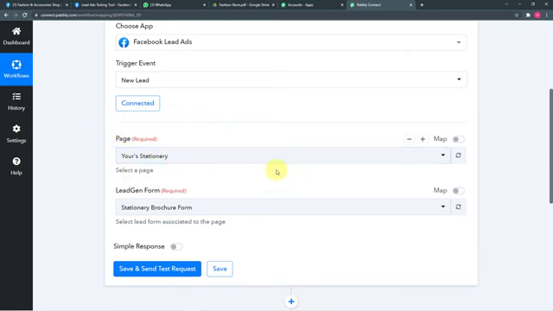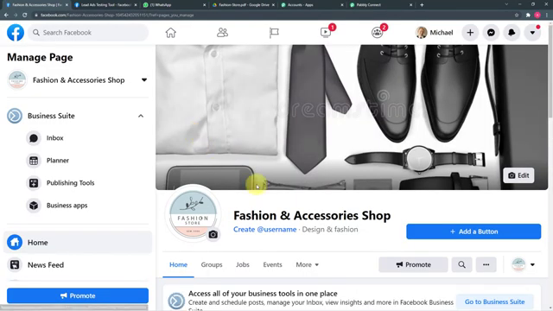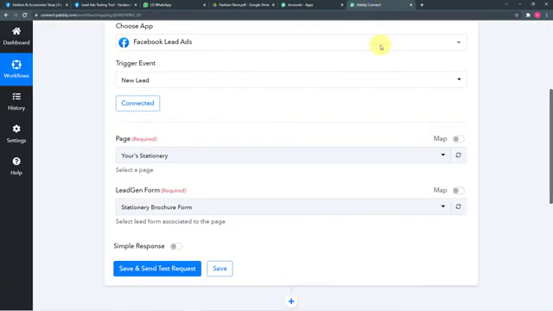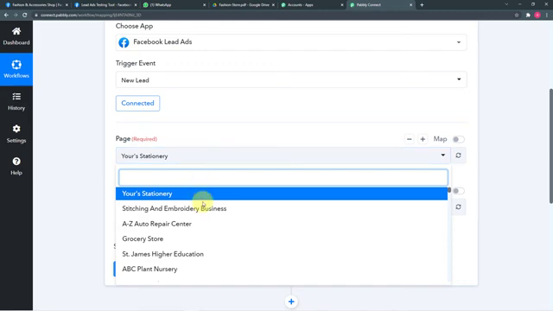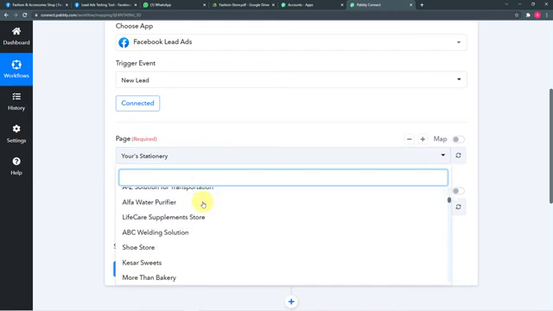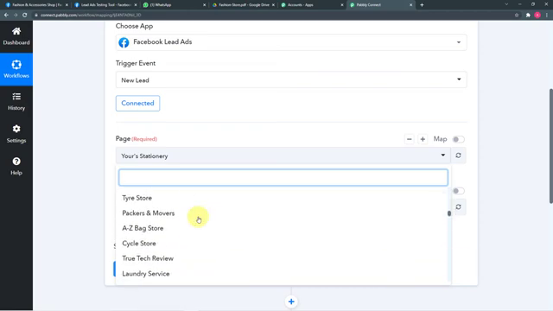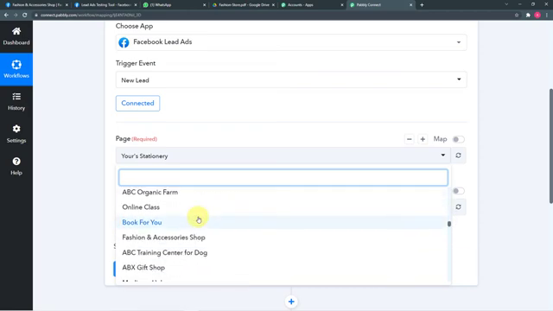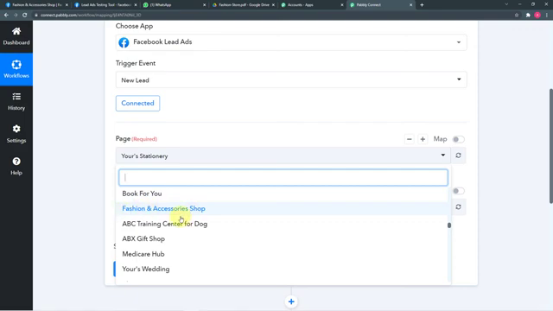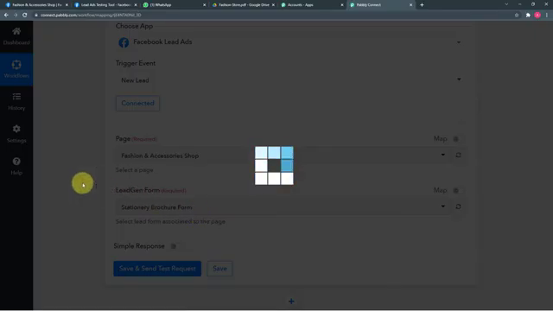Okay, so the page we have created in our Facebook is this one. Let me show you, fashion and accessory shop. So you have to select this page from this list. When you click on the page field, you will see a list of all the pages that you have created in Facebook. So these are the pages that I have created in Facebook for different reasons. And this is my page, fashion and accessories, that I'm using. So I'm going to select this page.